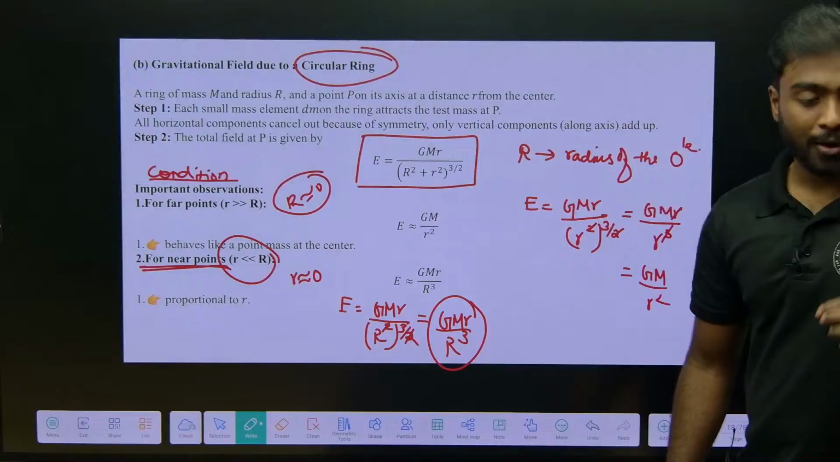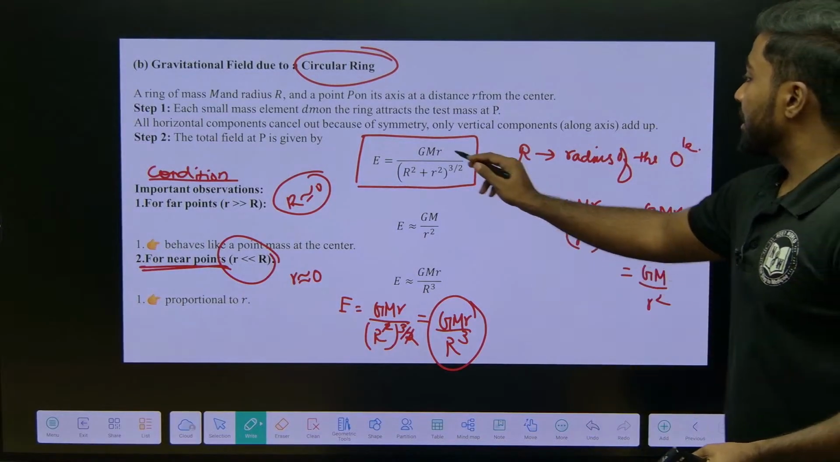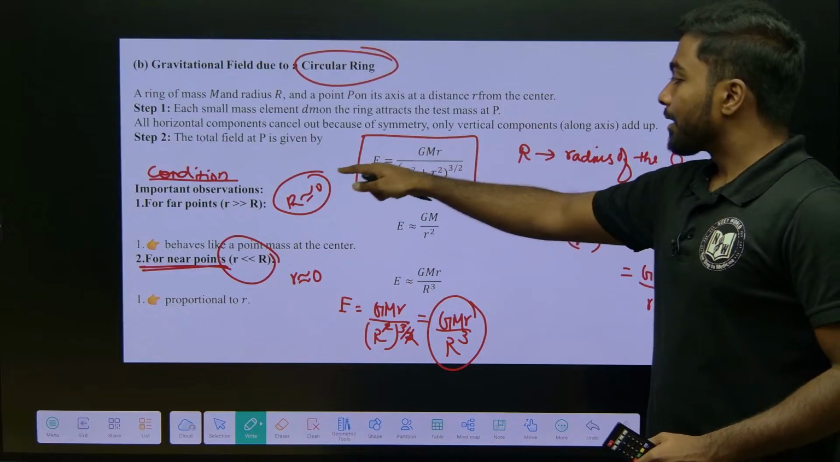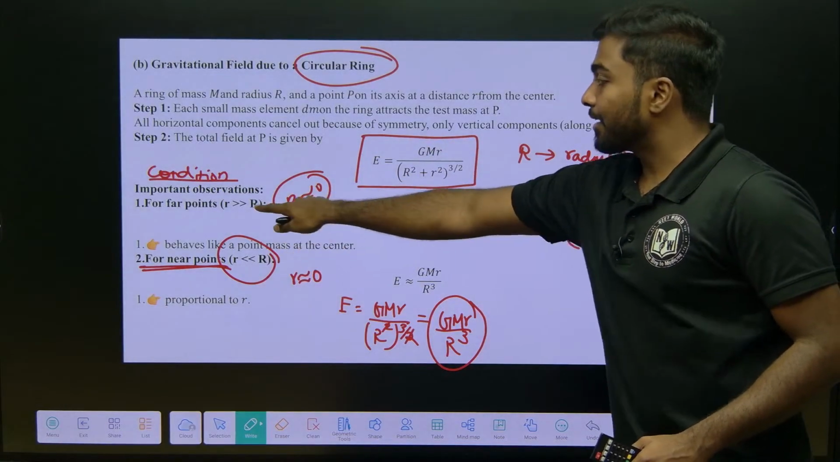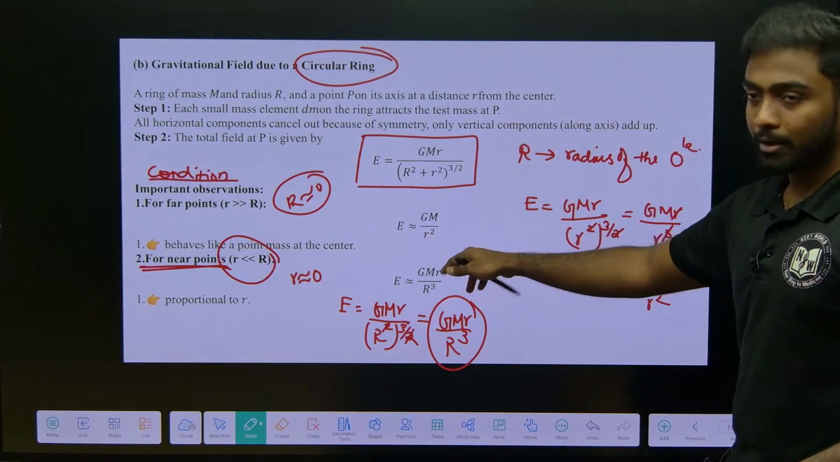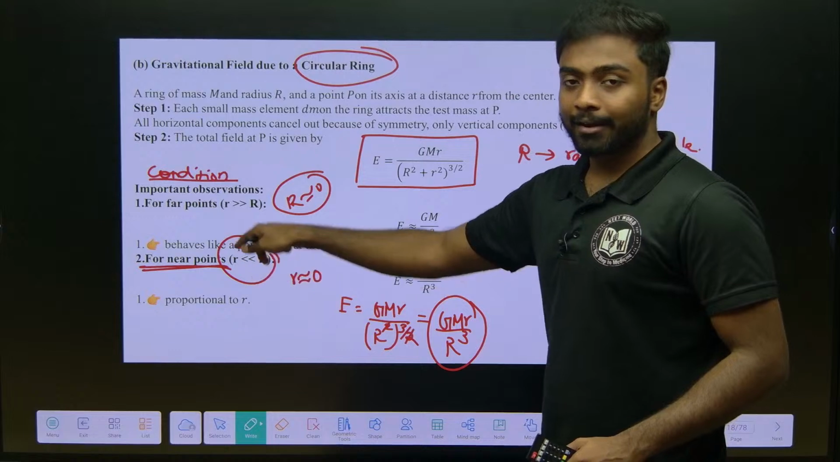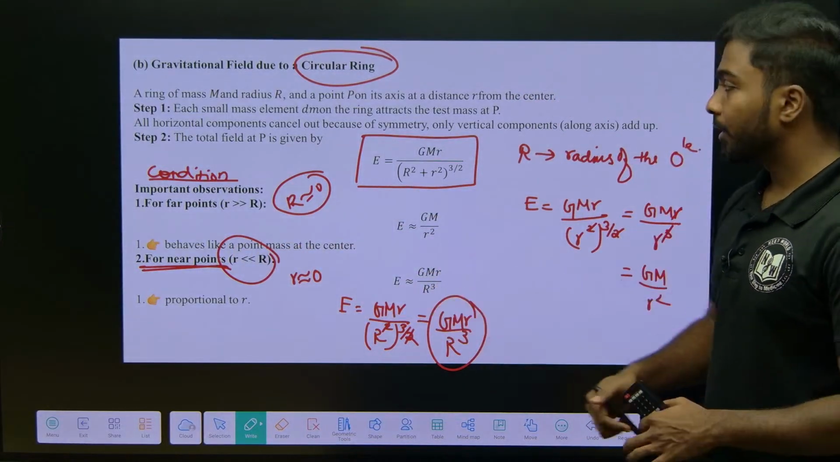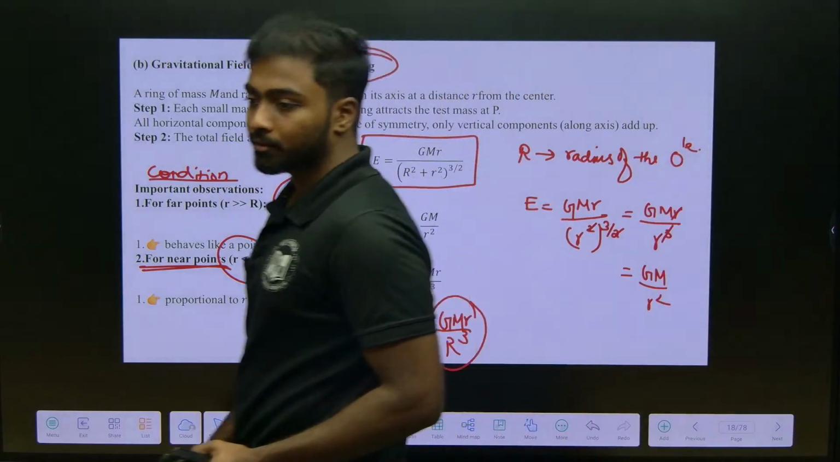So, the circular ring formula is Gm r by (R square + r square) power 3 by 2. When capital R is less than small r, the formula is Gm by r square. When capital R is greater than the small r, the formula is Gm r by R cube, okay. You can take a note of this.